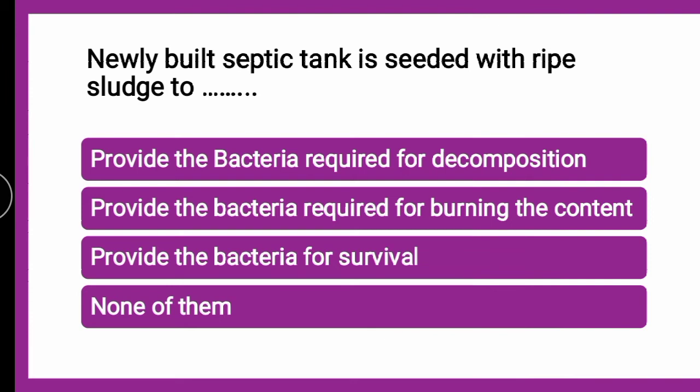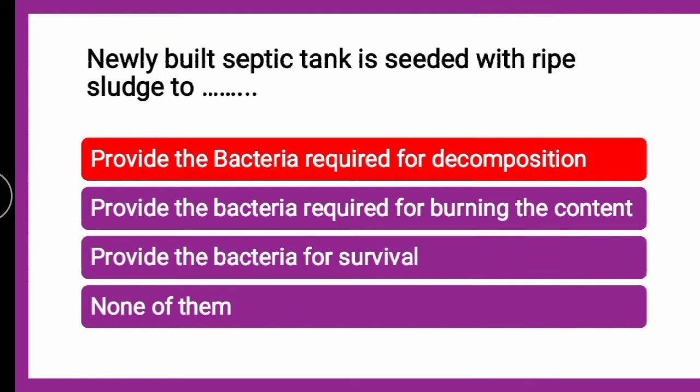Next question is, newly built septic tank is seeded with ripe sludge to dash. Why is the newly built septic tank seeded with the ripe sludge? Whether to provide the bacteria required for decomposition, whether to provide the bacteria required for burning the content, whether to provide the bacteria for survival, or none of them. The correct answer is it is providing the bacteria required for decomposition.